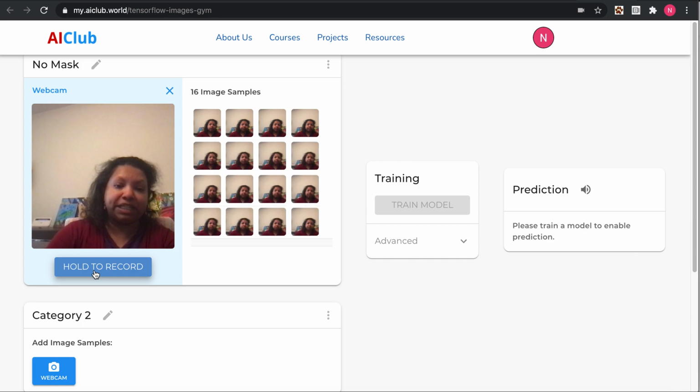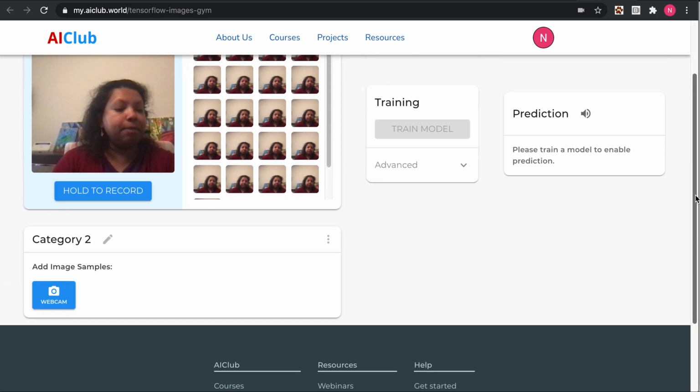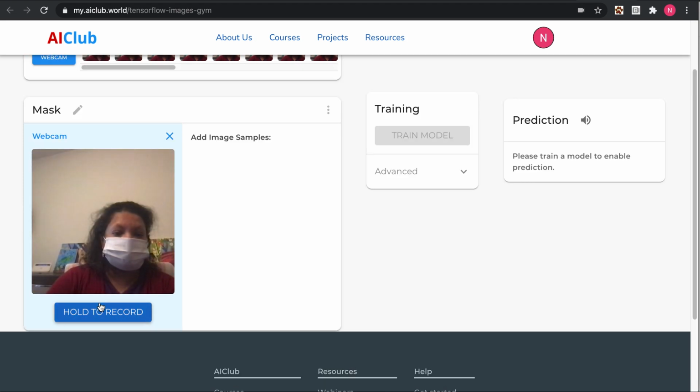Try to take about 20. Okay, there you go. Doesn't have to be exactly 20. Now I'm going to put on my mask. Okay, and now I'm going to say category 2 is mask. And I'm going to turn on my webcam here and press hold to record.